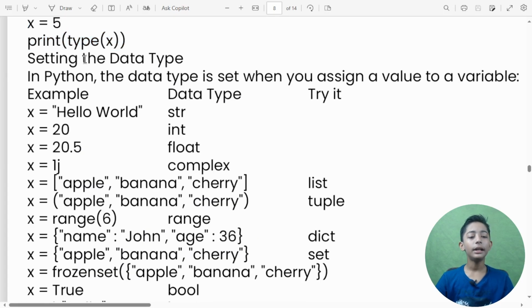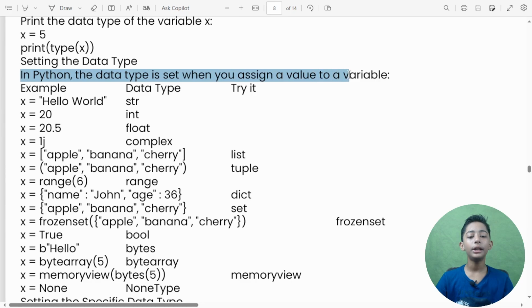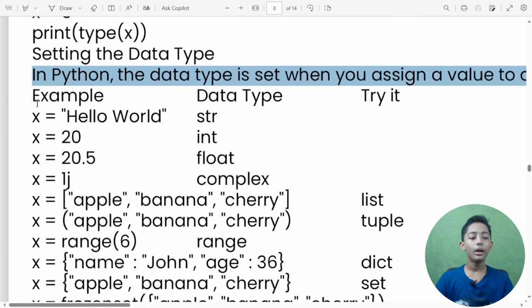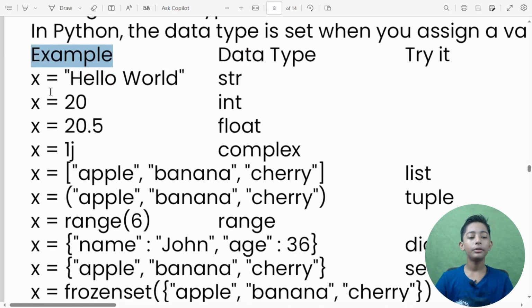Now, setting the data type. In Python, the data type is set when you assign a value to a variable. For example, here is one example: x equals "Hello World", x equals 20. Like this first example, x equals "Hello World" is the data type str.